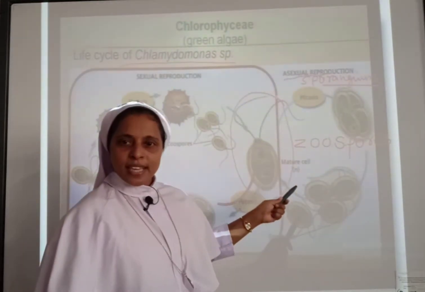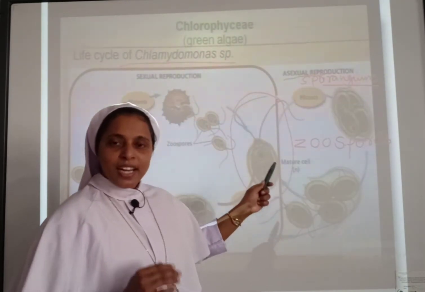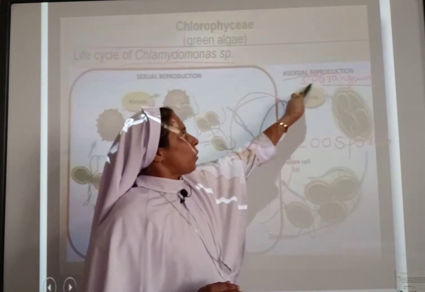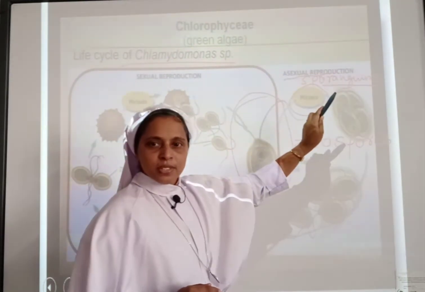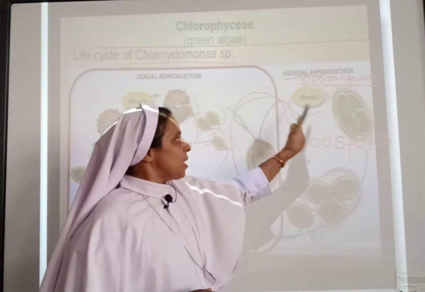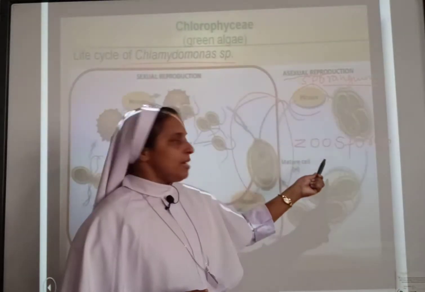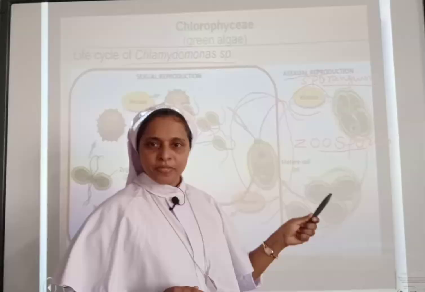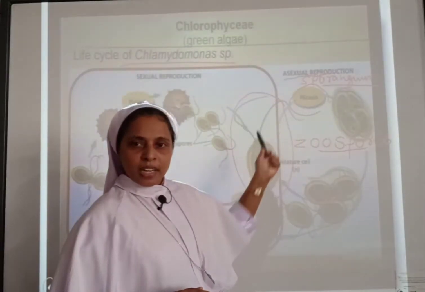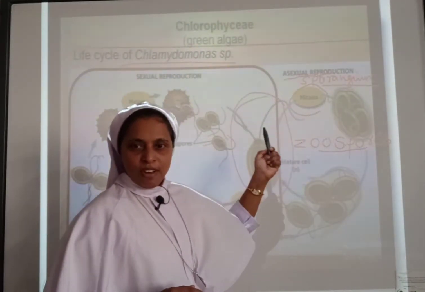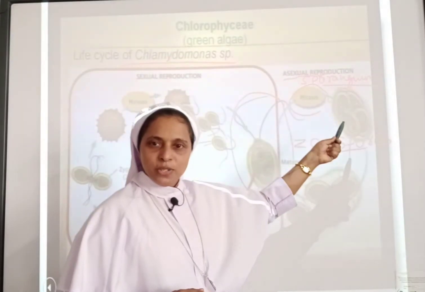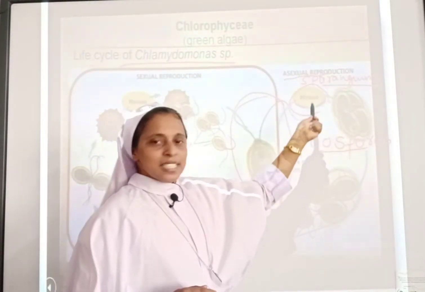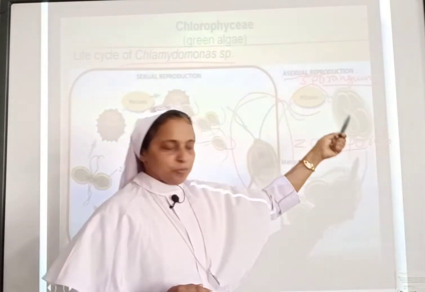The mature Chlamydomonas species will be undergoing a process known as mitosis, and it will be releasing zoospores in a structure called sporangium.